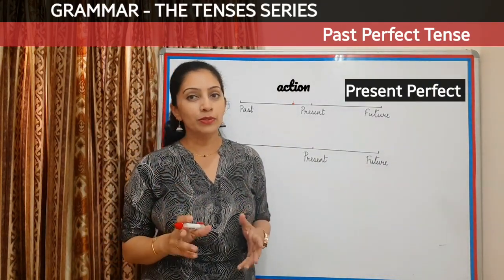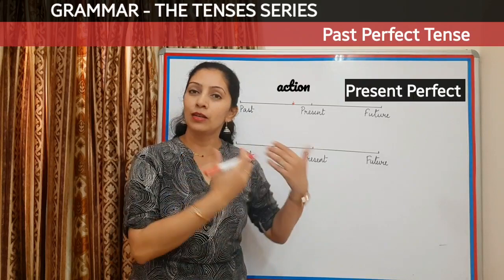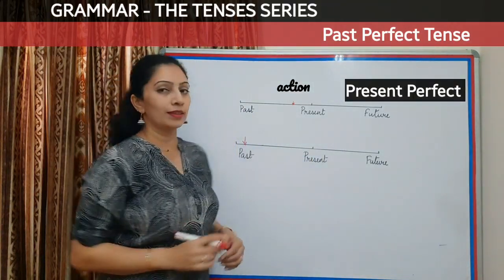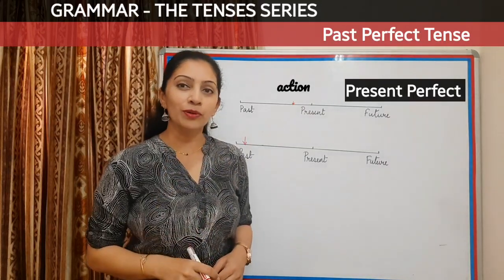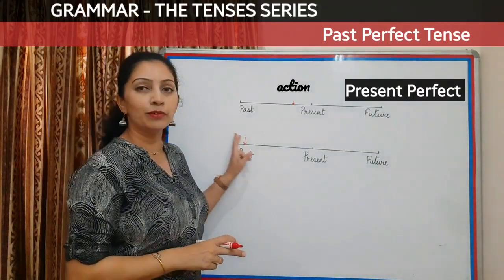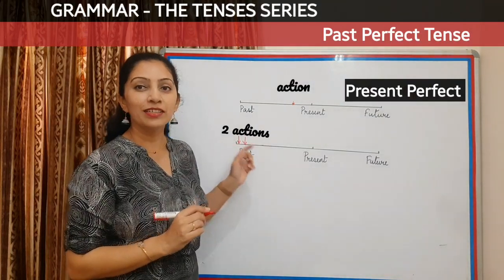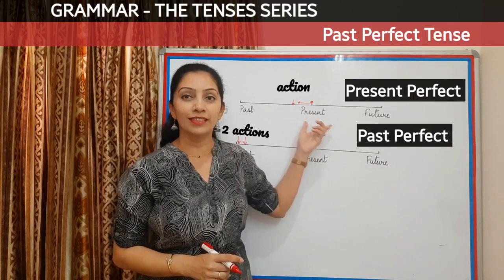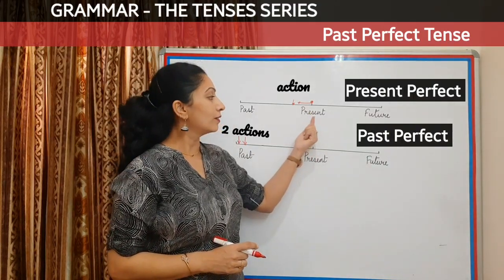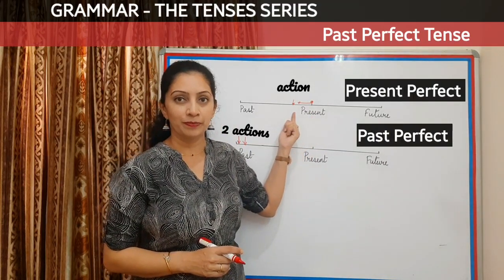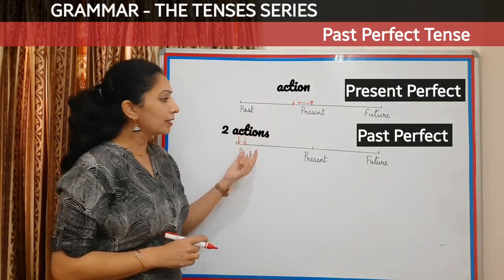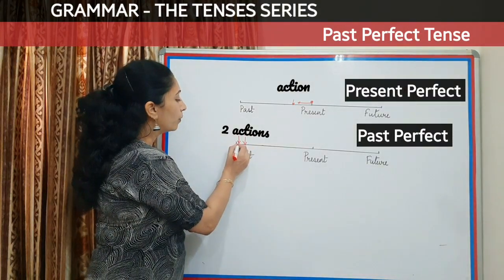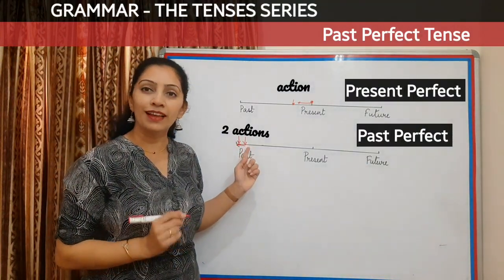But if I want to talk about an action which has happened long time back, then I will take it in the past. But if there is one more action which has happened right before the past, then I can use past perfect tense here. In the present perfect tense, we talk about actions which are right before the present moment. Similarly, in the past perfect tense, we talk about actions which are right before another past action.